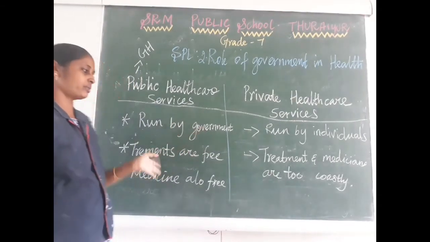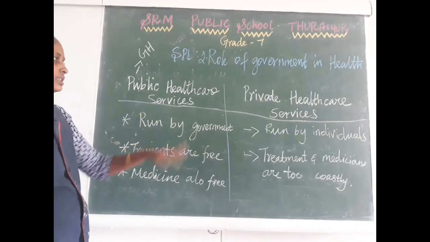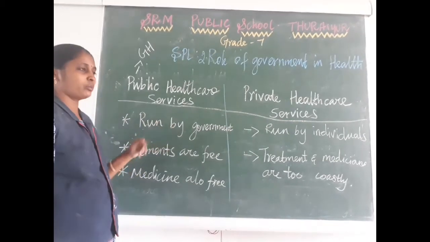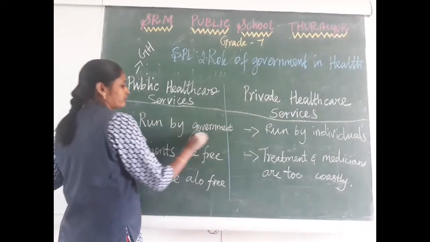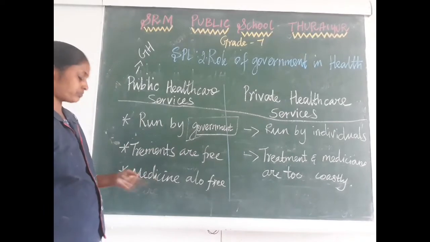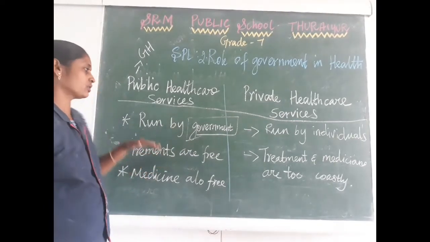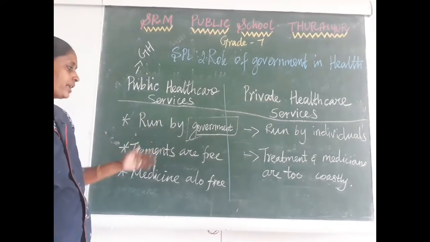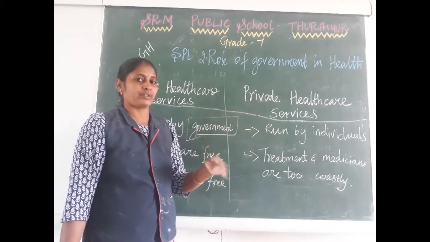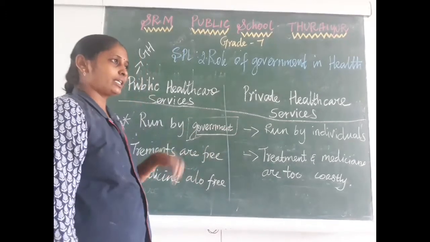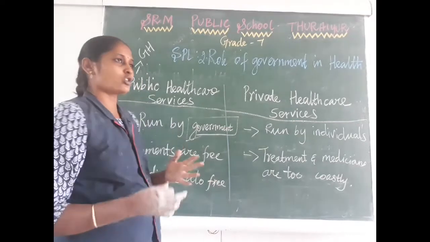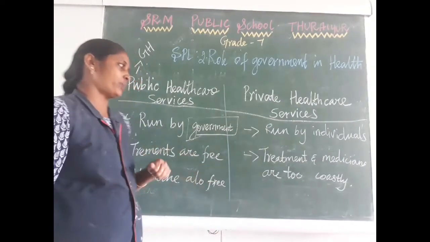Here I gave some differences between public and private healthcare service. Public healthcare service, that is government hospitals, is run by the government. The government takes the initiative to execute all the processes in the hospital, so the owner of public healthcare is the government. But private hospitals are run by individuals. An individual person invests the money, buys the land and builds the hospital. So that is individual property.